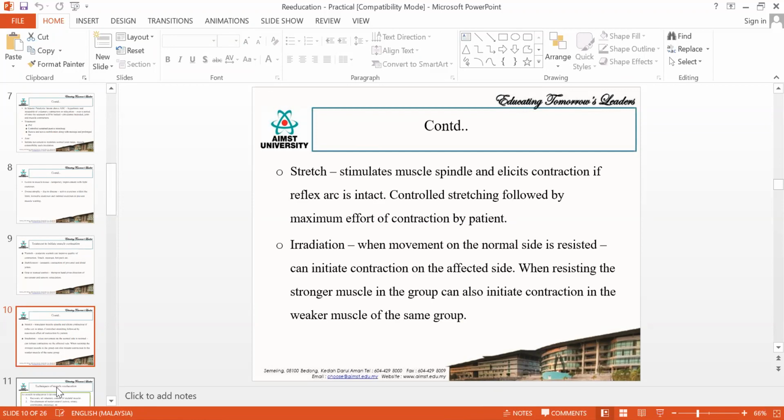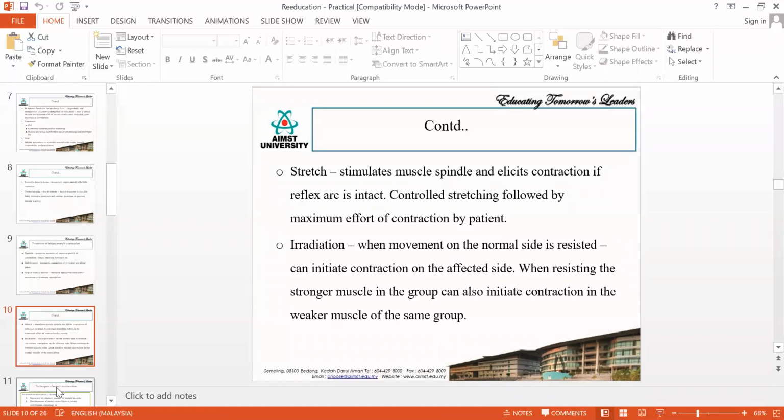What we are going to do is restrict the movement in the normal side. When you are restricting the movement in the normal side, automatically the affected side muscle will get some contraction or some initiation. This technique is called the irradiation technique.